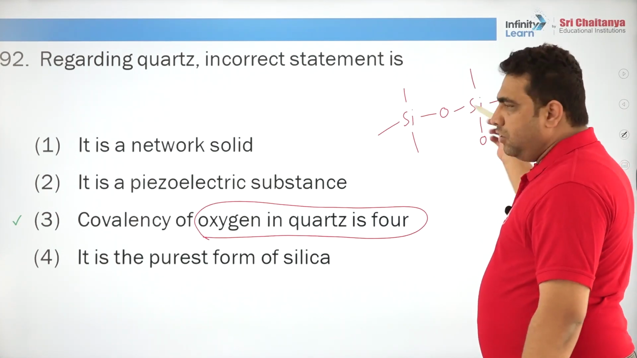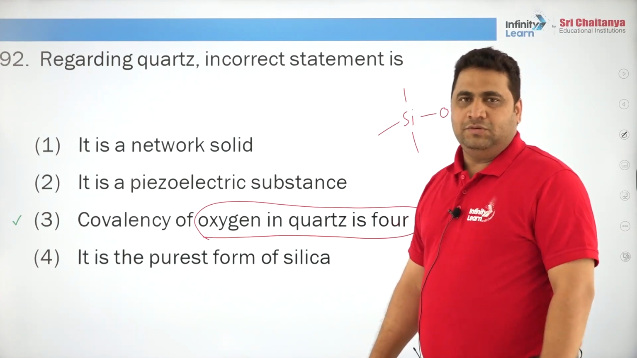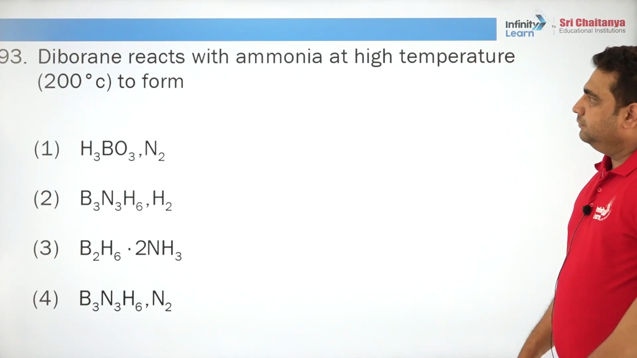So, covalency of silicon is 4. Oxygen will remain 2. How will oxygen form 4 bonds? Common sense, no. Basic chemistry will get destroyed there.